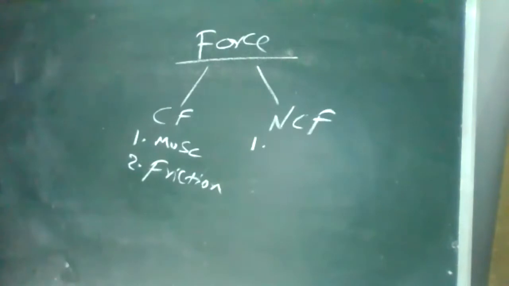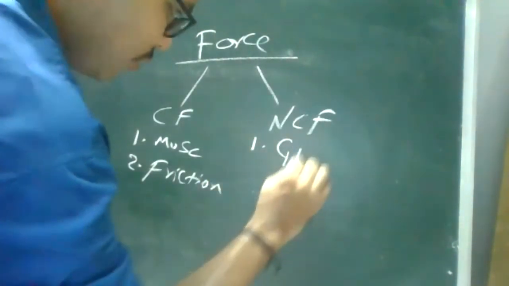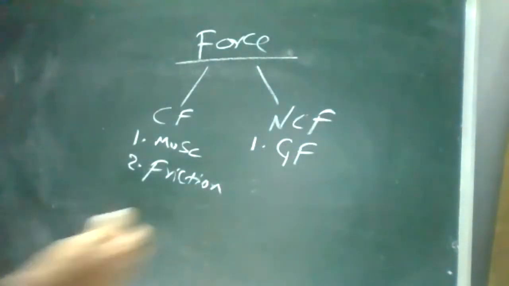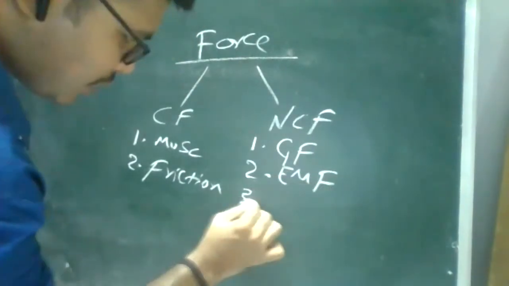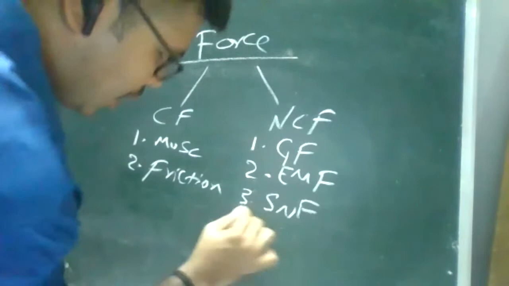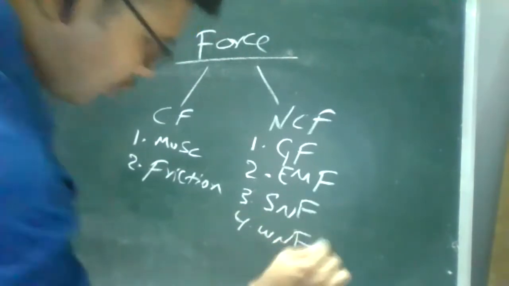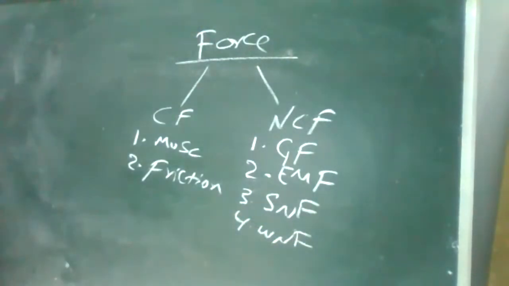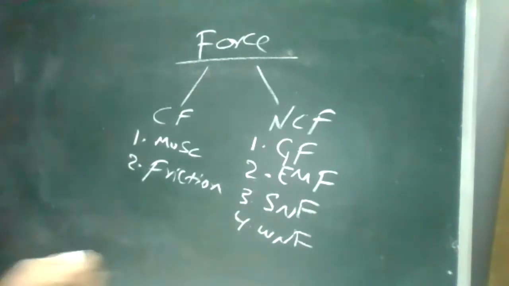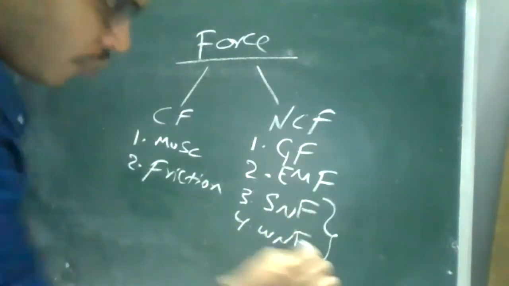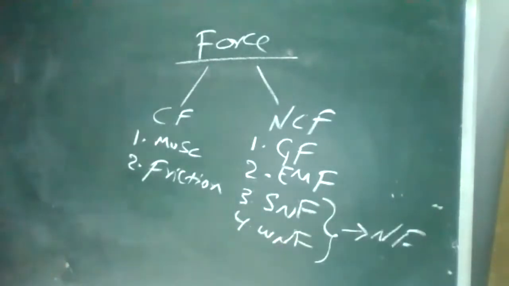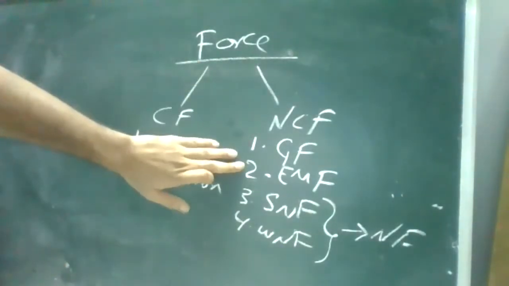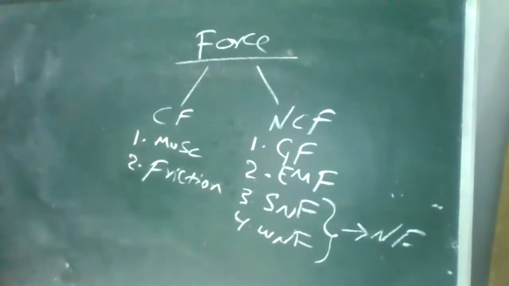Non-contact forces are four types. Gravitational force, I'll use shortcuts. Second one, electromagnetic force. Third one, strong nuclear force. And fourth one, weak nuclear force. You are familiar with these things also, I think. Basically, we call the third and fourth nuclear forces. Gravitational force, electromagnetic force, strong nuclear force, and weak nuclear force.